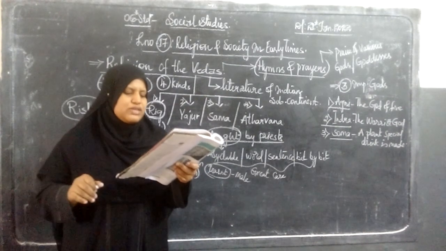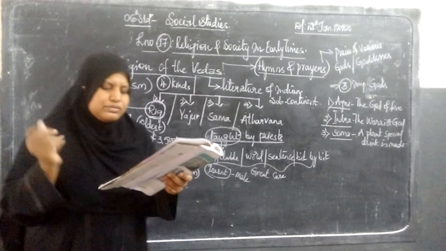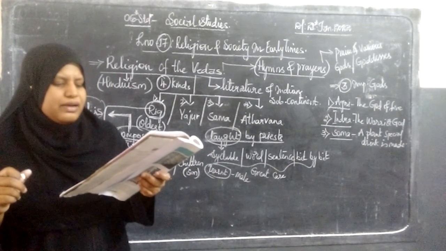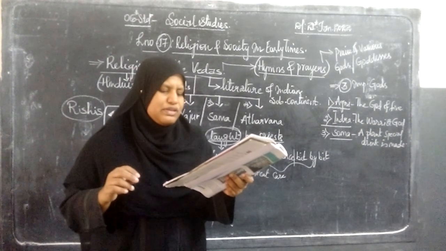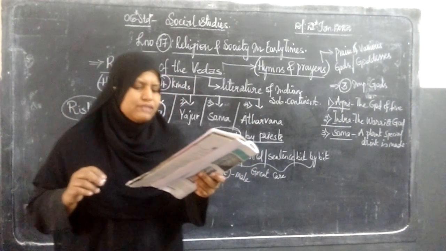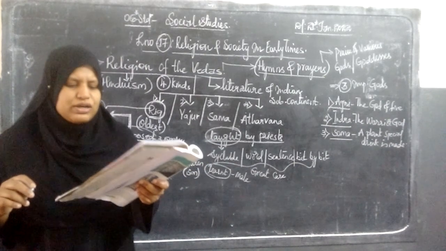Historians who study the Vedas guess from these descriptions that the Vedic people mainly reared animals like cows and horses. They lived in the northwestern parts of India, in the region between the Hindu Kush mountains and the Yamuna river.